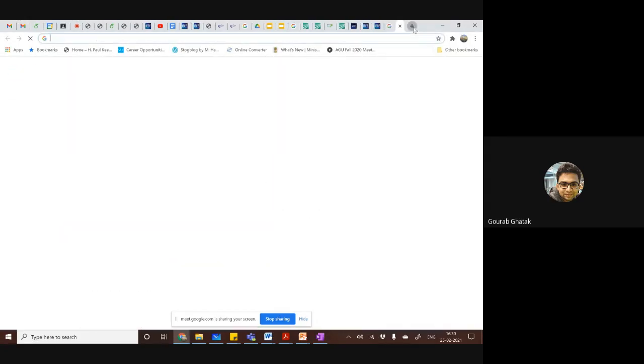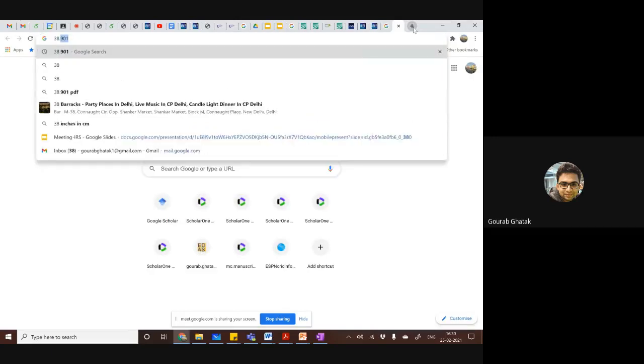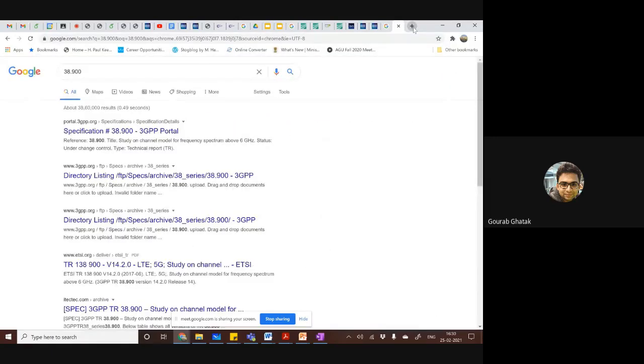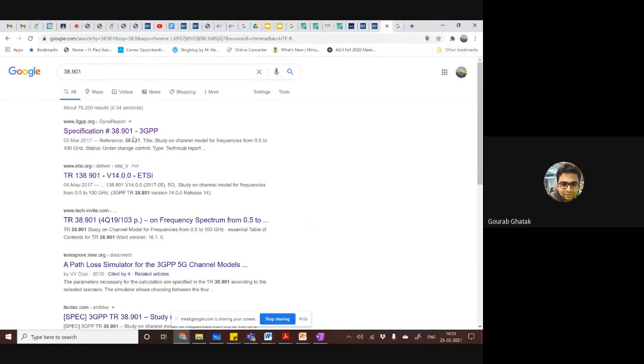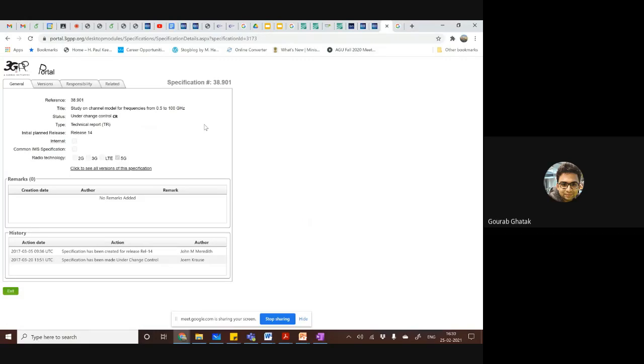Even if you do 38.900, the first one that would pop up is this 3GPP specifications. There is no other result that would appear. If you go to one of them, it will direct you to the 3GPP specification freezes. So this is probably release 14 of 3GPP, which consists of a study of channel model for frequencies from 0.5 to 100 gigahertz, right?